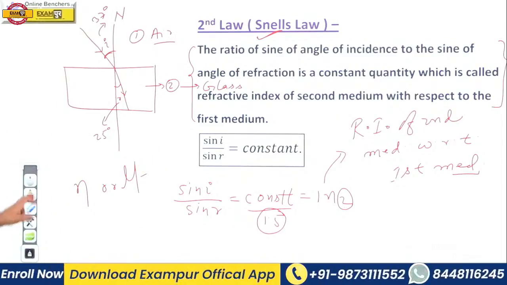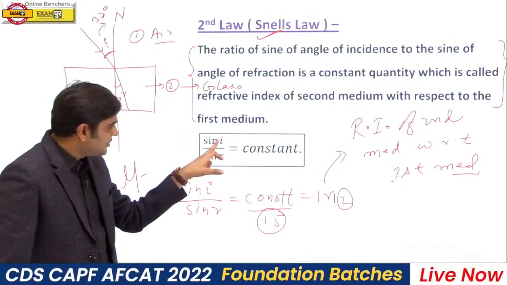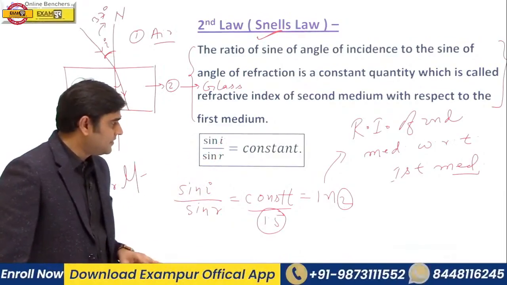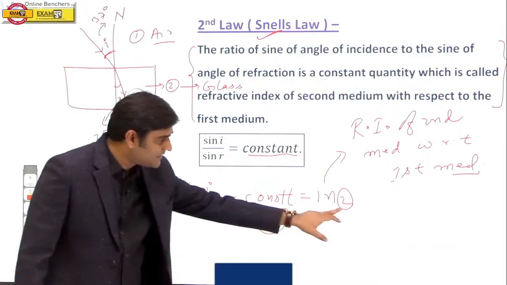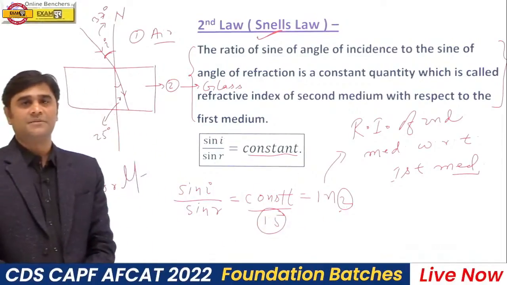Okay? Is it clear or not? So this is Snell's law. Snell's law says that the ratio of the sine of the angle of incidence to the sine of the angle of refraction is always a constant quantity, which is known as the refractive index of the second medium with respect to the first medium.